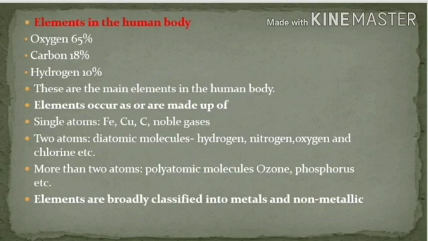Made up of two atoms, they are also called as diatomic molecules. For example, hydrogen, nitrogen, oxygen, chlorine, etc. And next, more than two atoms, they are also called as polyatomic molecules. Examples: phosphorus and ozone. Elements are broadly classified into metals and non-metals.